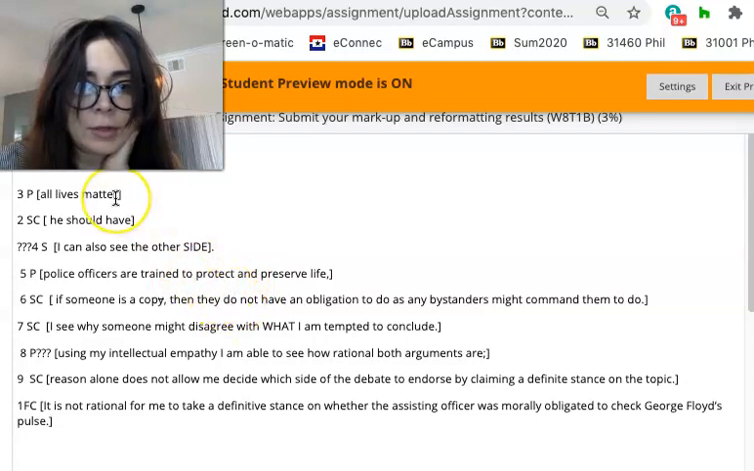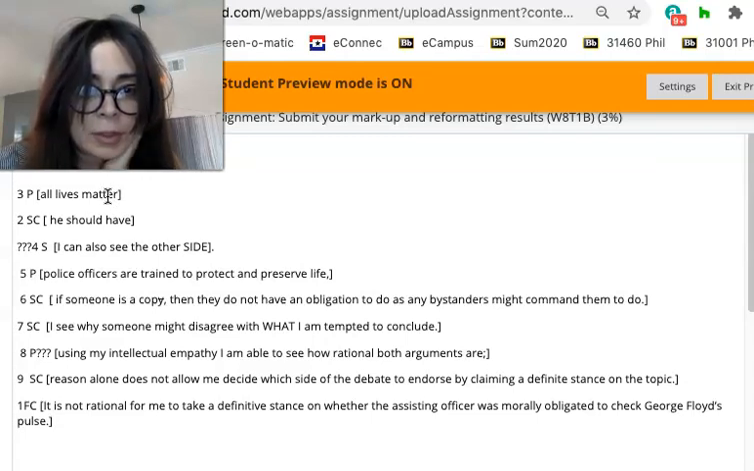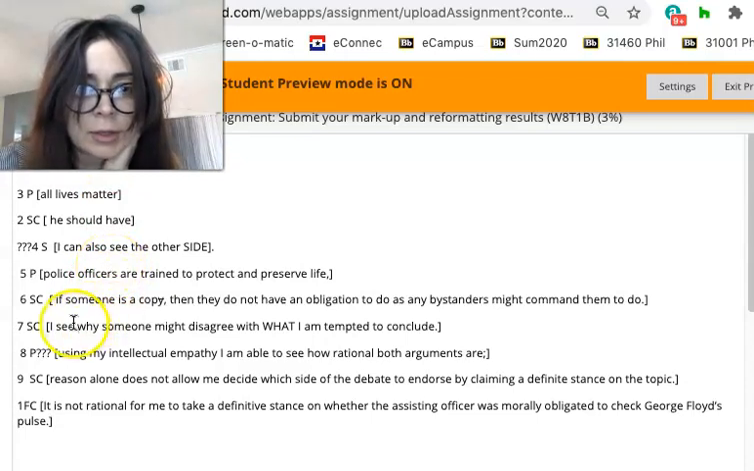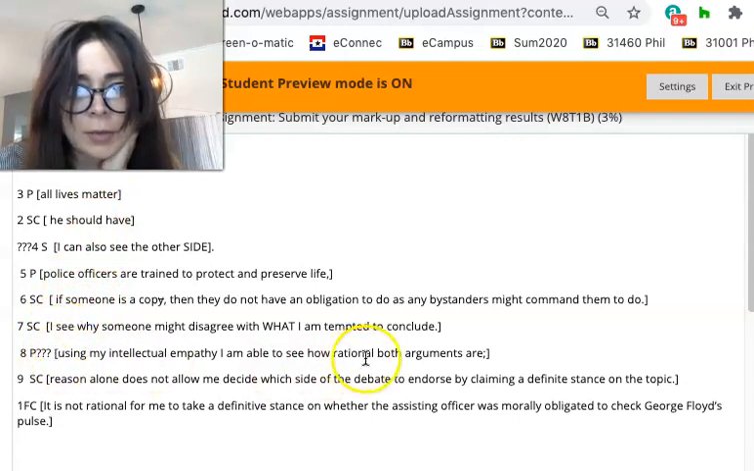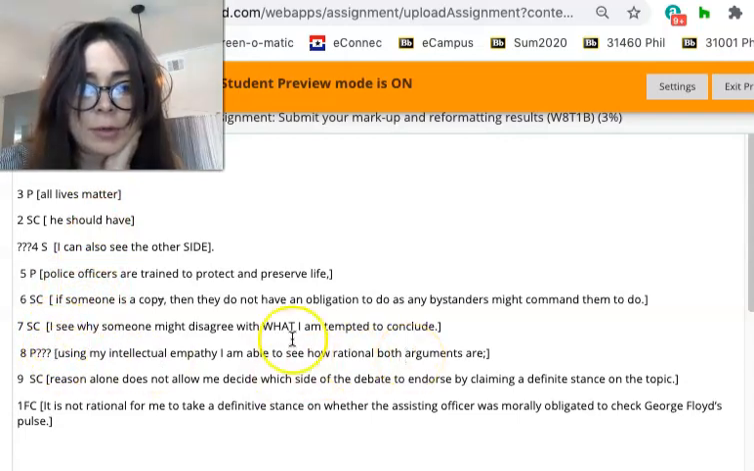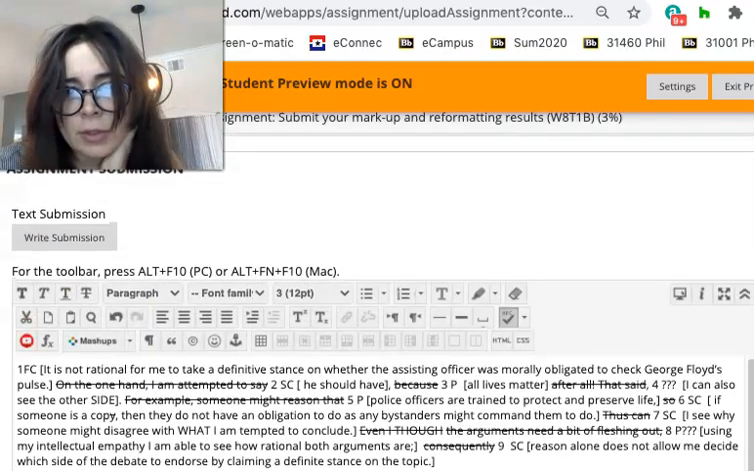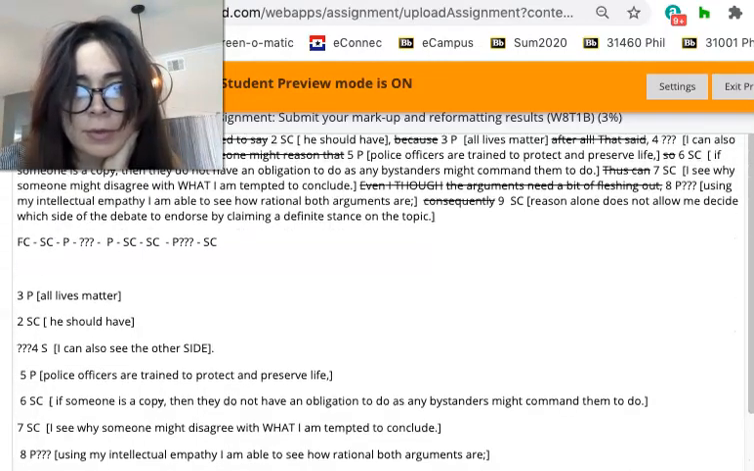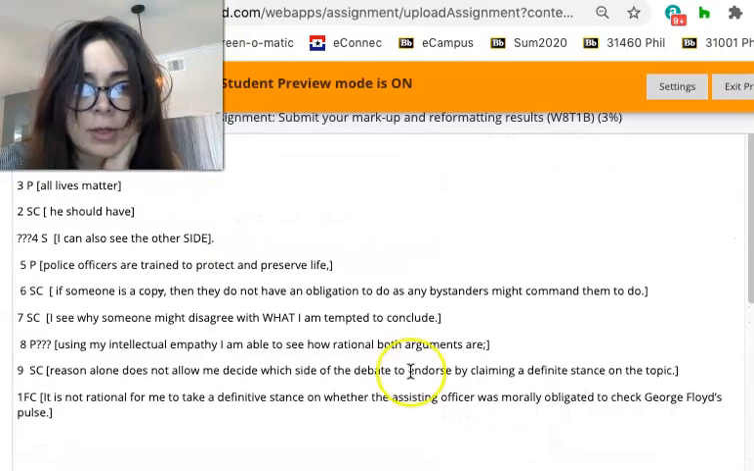So I have 2 sub-conclusions. Each sub-conclusion has a premise in support of it. So I have their premises directly above those sub-conclusions being directly supported by said premises. And then it seems like I'm saying that 7 follows from at least 6, but I think maybe it's all of this. Using my intellectual empathy, I'm able to see how rational both arguments are. Did I say question marks for I can also see the other side? Yes, I have 2 sets of question marks. So I can see the other side.